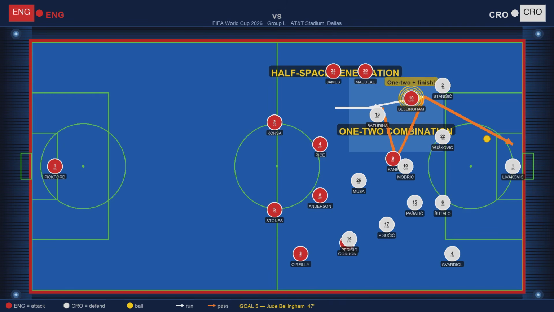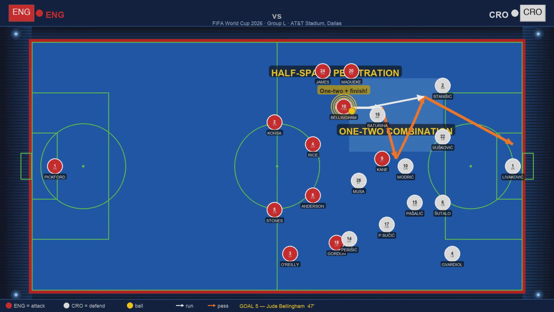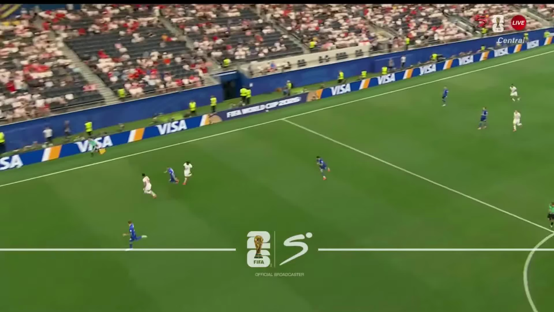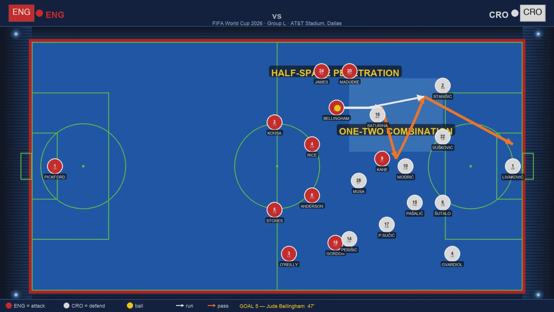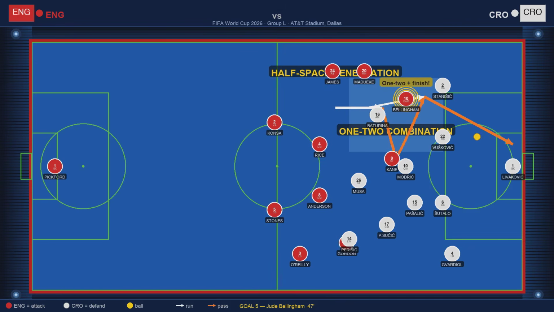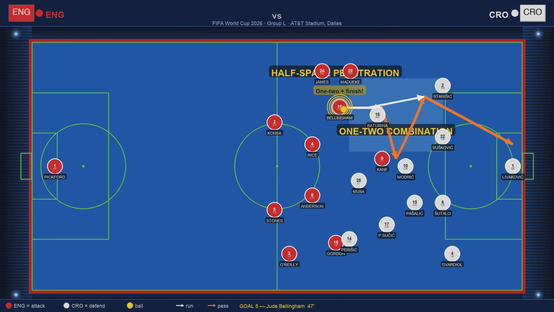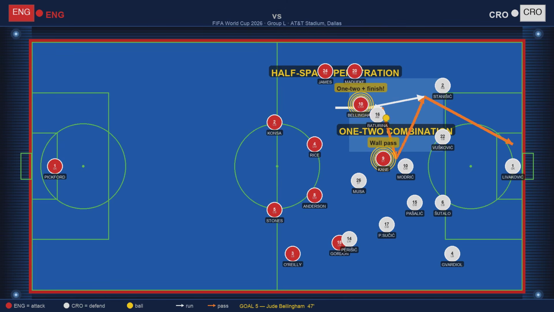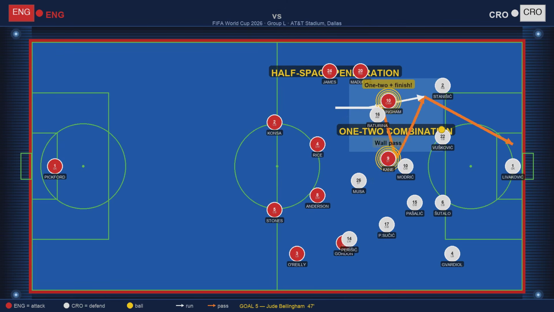Bellingham rolls it to Kane, who has dropped on the half turn. Kane doesn't shoot. He plays the wall pass, the 1-2 back into Bellingham's continued run. The timing breaks Croatia's defensive line. By the time Vušković and Šutalo track Kane, Bellingham has already continued his run behind them. The return pass is perfect. The finish is low, precise, through Livakovic's legs. England 3, Croatia 2. Bellingham announces himself at World Cup 2026.